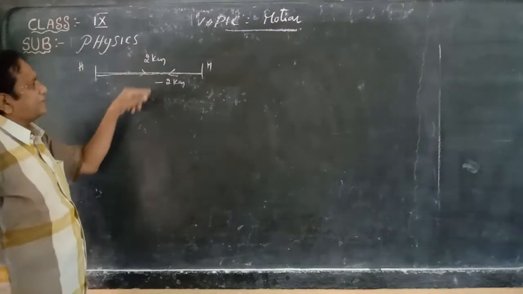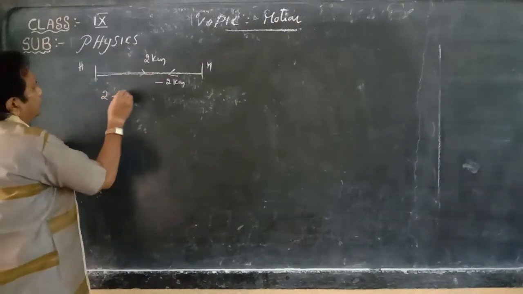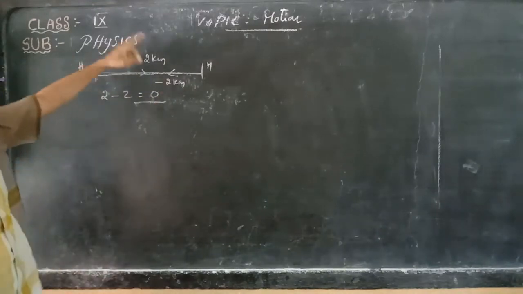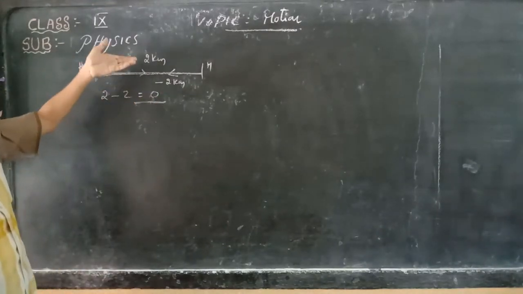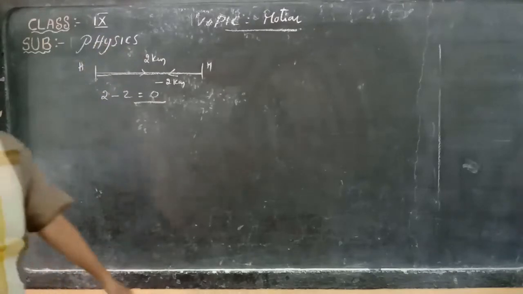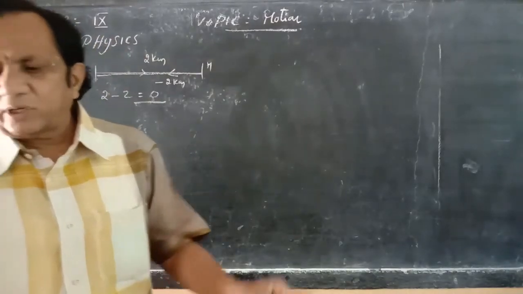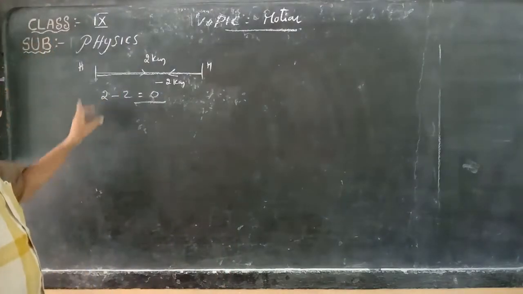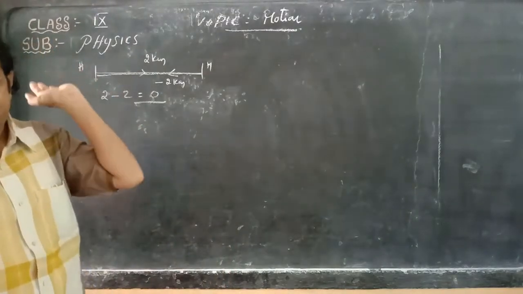Then what is the resultant displacement? Plus 2 minus 2 is equal to 0. Therefore, the displacement becomes 0, and then the average velocity is also 0. That means when the total displacement becomes 0, its average velocity is also 0. Remember that condition.